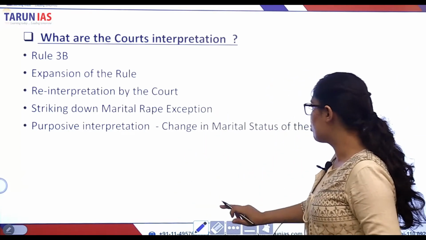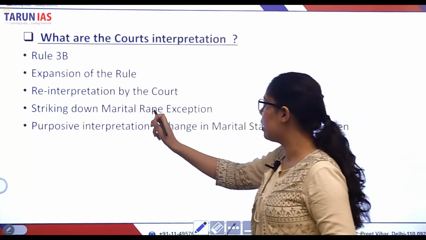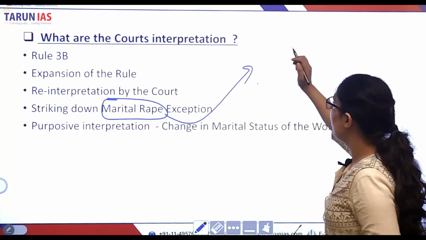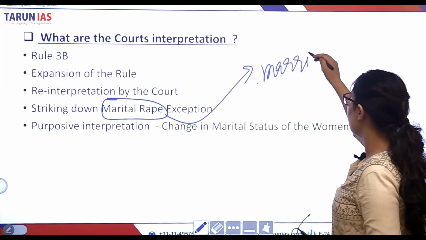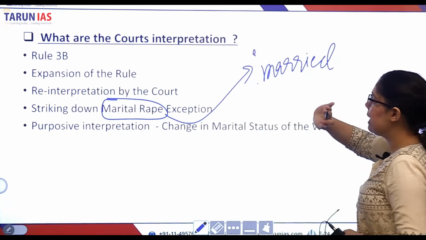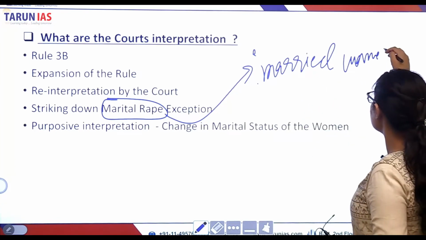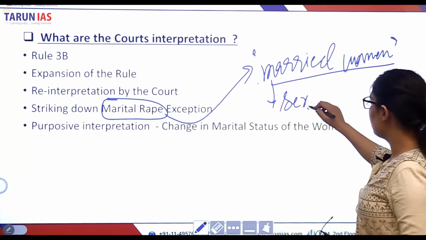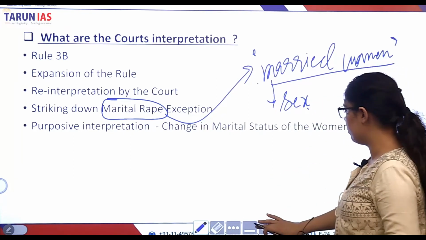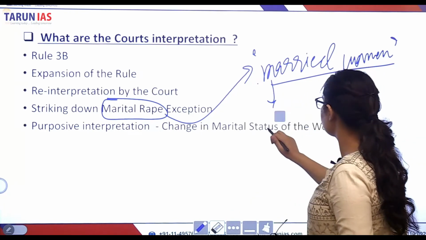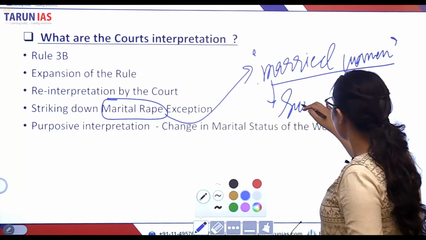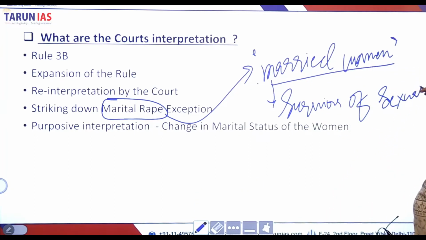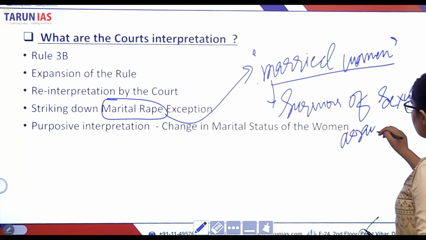In reality, the Supreme Court of India has not struck down the marital rape exception per se, but it has included married women. Now please take note of this, that it has included married women within the ambit of survivors of sexual assault, right?